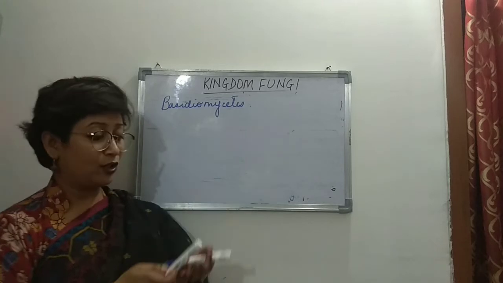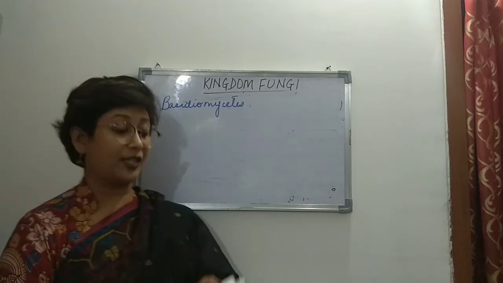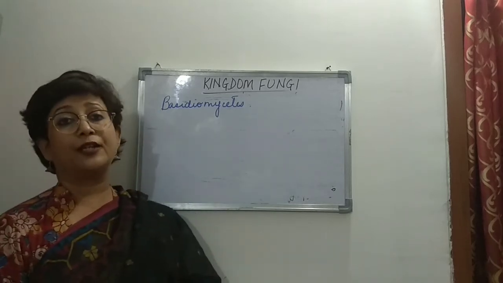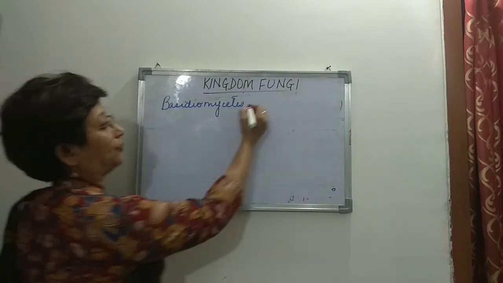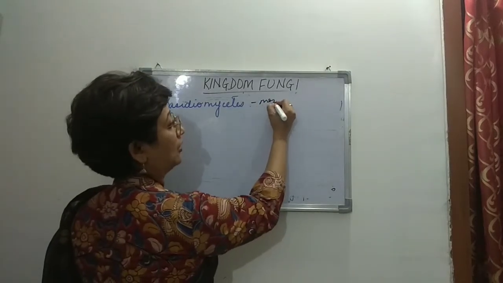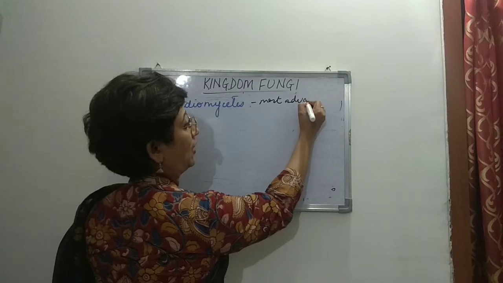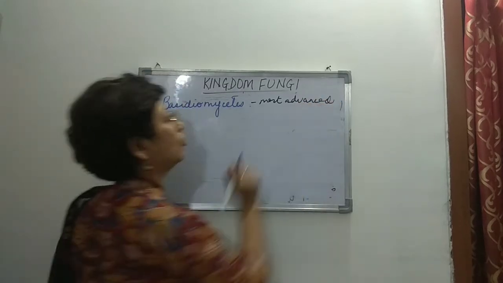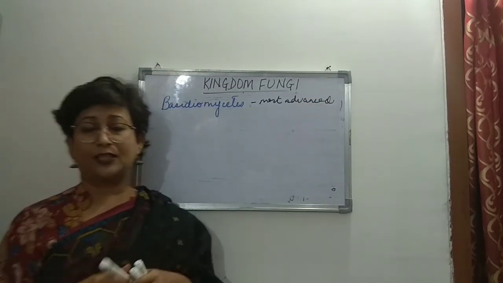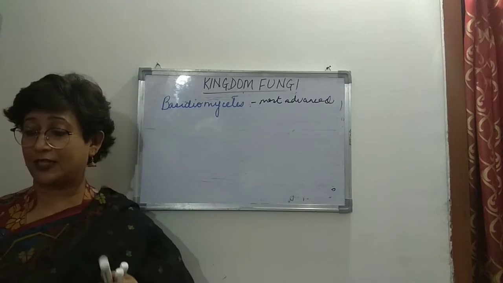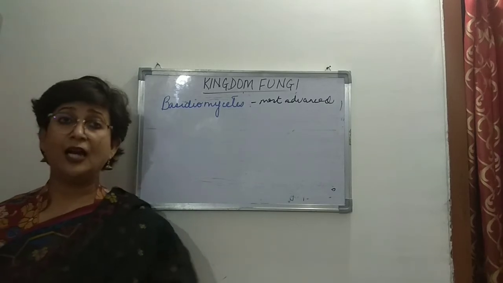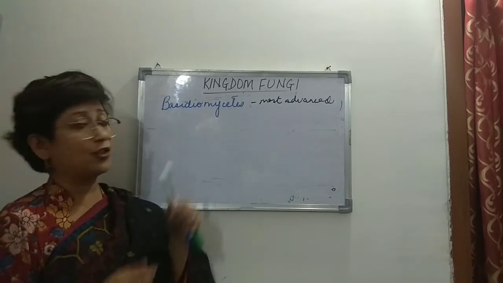Right, so Basidiomycetes is the most advanced group of kingdom fungi. So what do we know about this? This is the most advanced group of kingdom fungi, right? The most primitive was the Phycomycetes, and the most advanced is the Basidiomycetes.